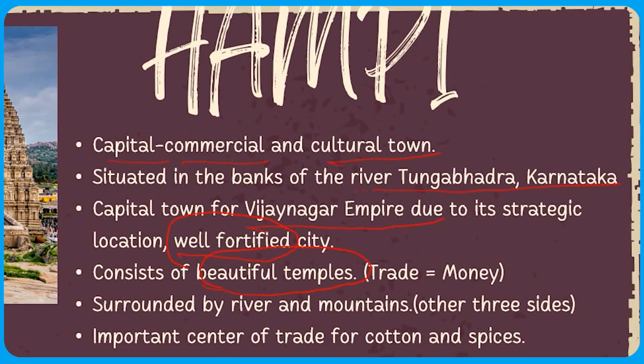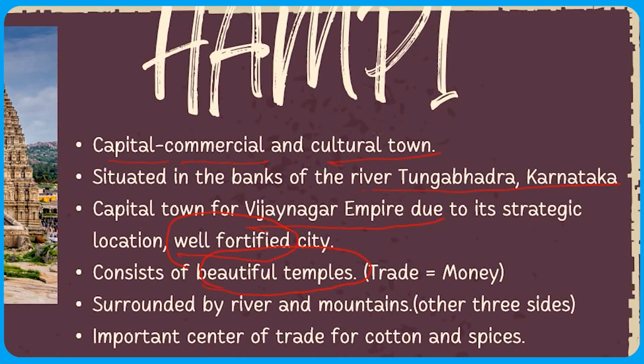Why have I written that? Because when beautiful temples or beautiful sculptures are being engraved inside these temples, what do we require? We require manpower. When manpower comes into action, what's the next thing that comes into our mind? Of course, we need to pay that manpower to build beautiful sculptures for those temples. That is why I had written trade equals money.